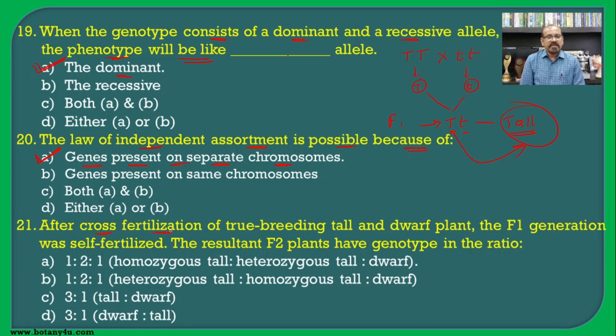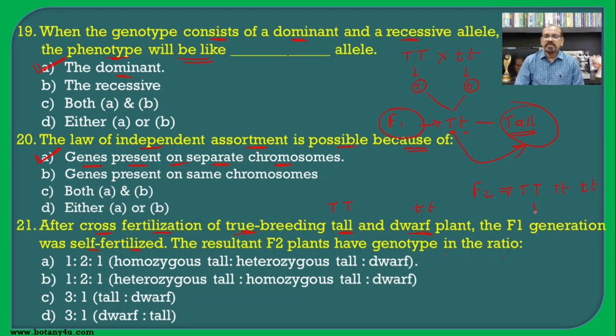After cross fertilization of true breeding tall and dwarf plants, that is capital T and small t, the F1 generation was selfed. The F2 plants have the genotype in the ratio, so if we see the F2 generation, we will have the genotypes capital T capital T, capital T small t and small t small t.